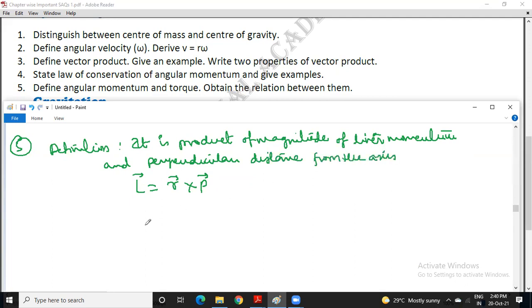So this is one way. Otherwise, simply you can say that moment of linear momentum is angular momentum. So this is the definition of angular momentum.